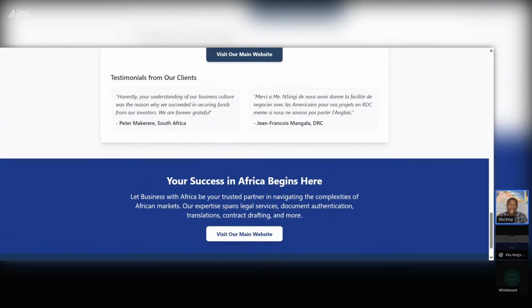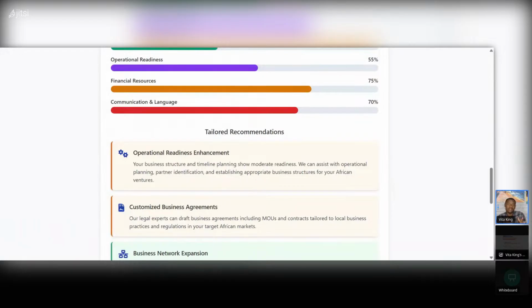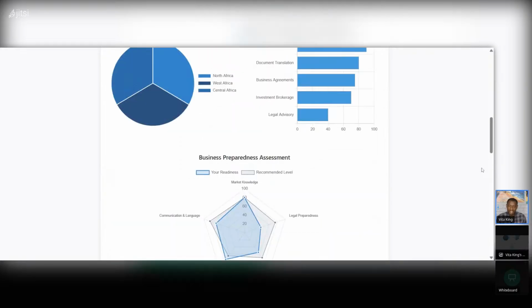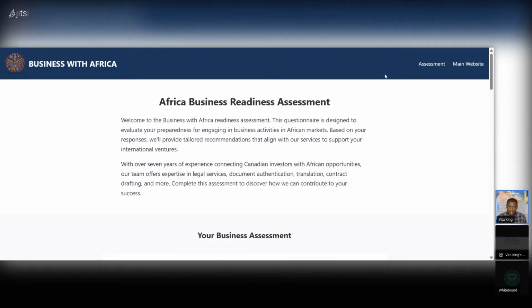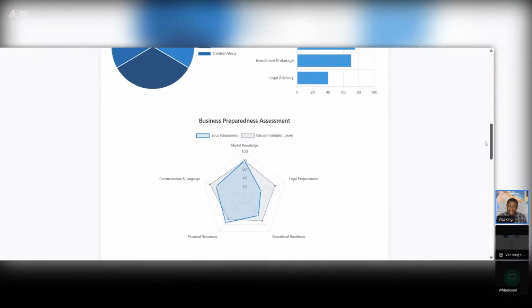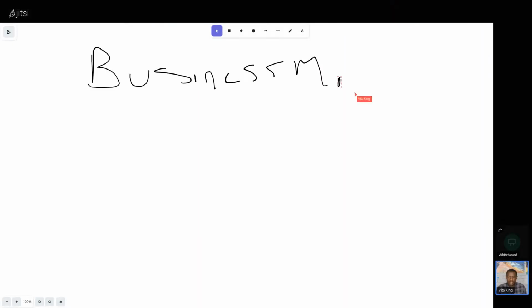Because AI is the future, is the present, and is the future. It's going to be embedded in everything that you do. A lot of these companies are just waiting until they can refine AI for their purposes. And you're going to see there's going to be a shift in how people work, right? So this was one of the platform or assessment that I was able to build for a client in less than 10 minutes, right? So that's why, listen, you have to start understanding how to leverage AI in whatever it is that you're doing.